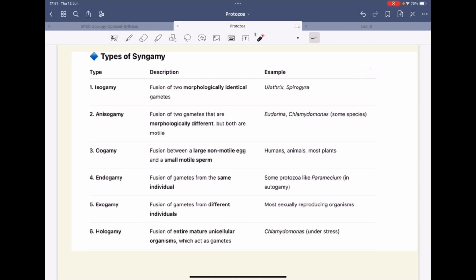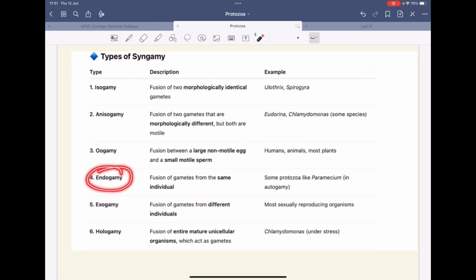Then anisogamy. Anisogamy is the fusion of gametes which are morphologically different, but both are motile, both male as well as female. For example, Eudorina or Chlamydomonas. Then oogamy. Oogamy is very common. It is the formation of a zygote using a large non-motile egg and a small motile sperm, as we see in humans. It's found in humans and other animals.